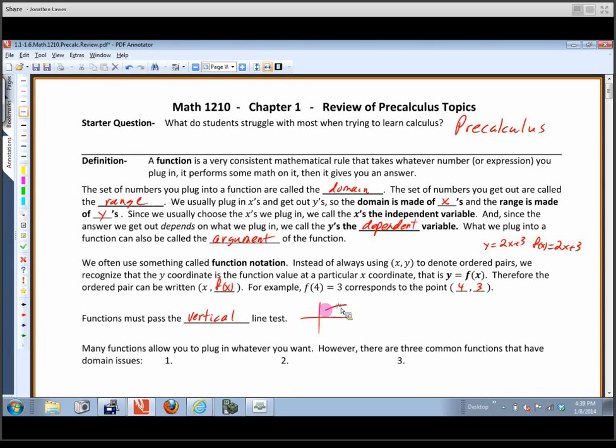We wouldn't like a parabola that opens to the side, because if I go over here to 4, normally we just like one answer when we plug something into a function. Well, I'd get two answers out here. I'd get 4, 2 on a regular old sideways parabola, and then I'd get 4, -2. So that's no good. That doesn't pass the vertical line test. This is not a function. Okay, we don't like any ambiguity like that.